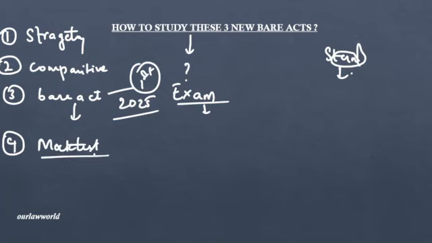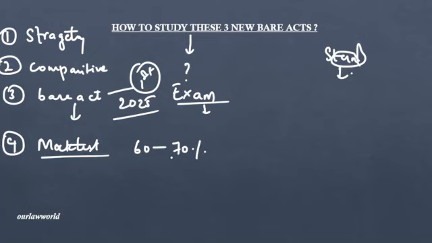Practice multiple MCQs regarding these 3 new criminal laws, and also derive the question and answer pattern from the previous question papers. Suppose the previous question papers have a lot of questions from these 3 criminal laws, right? Of course, 60 to 70% of the exam covers criminal laws only, mostly. The rest will be the remaining part of the syllabus.